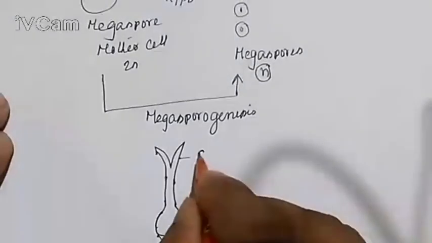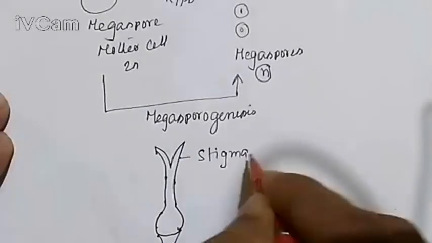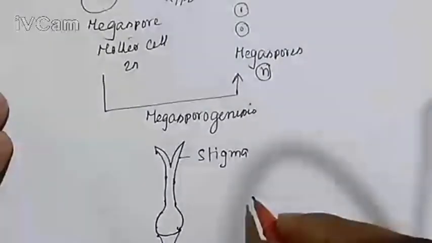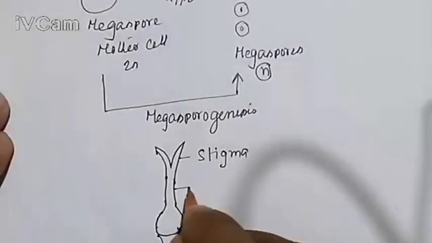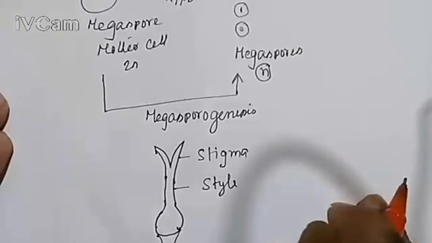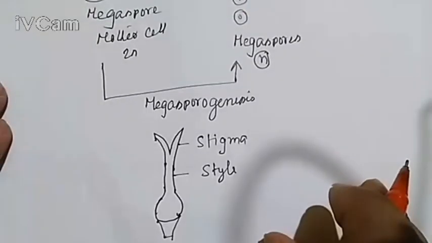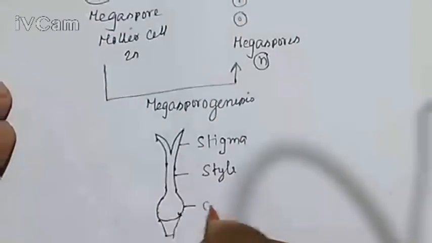In this reproductive part, if you look, this is the stigma. This is the receptive organ of the female sex. This portion is the style. This is the stylar part of the flowering plants. And this portion is the ovary.